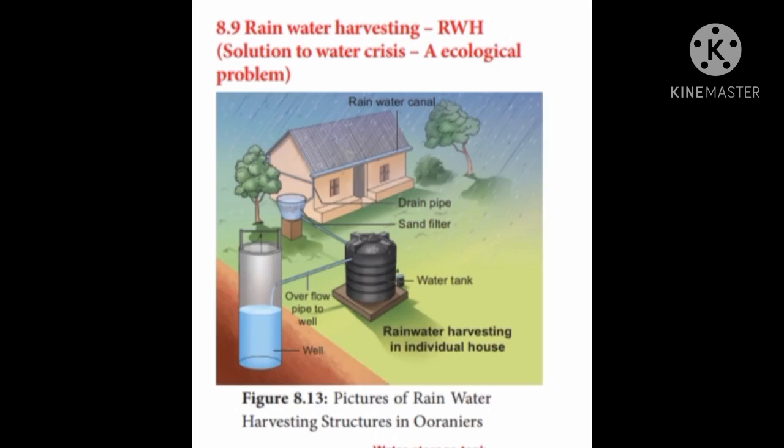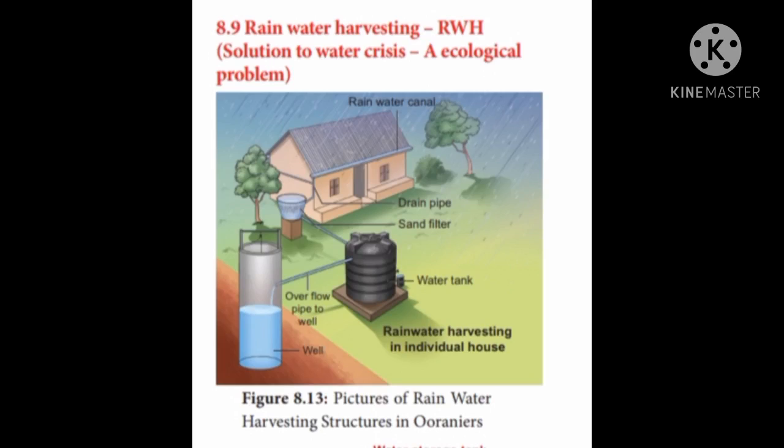Next, we are going to move into another very important, familiar topic: rainwater harvesting. It is a solution to the water crisis, which is an ecological, environmental problem. Here you can find a house where water from the rain is collected. You can find a tank near a tree. This collects all the water from the house and stores it, and it is connected to a syntax pipe. From there the water is taken for drinking purposes.